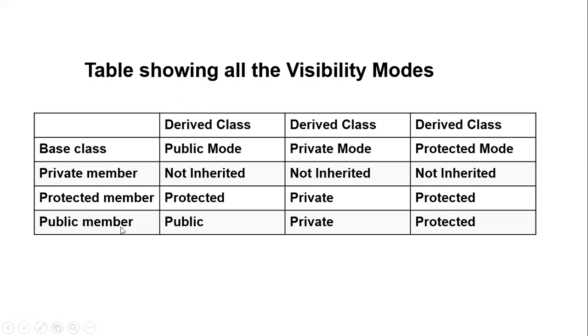If members are public and the inheritance is public mode, then they work as public, which we saw in the example. If the mode is private, the public members become private, and if the mode is protected, the public members are converted to protected, meaning they can be inherited in the subclass of this derived class also.